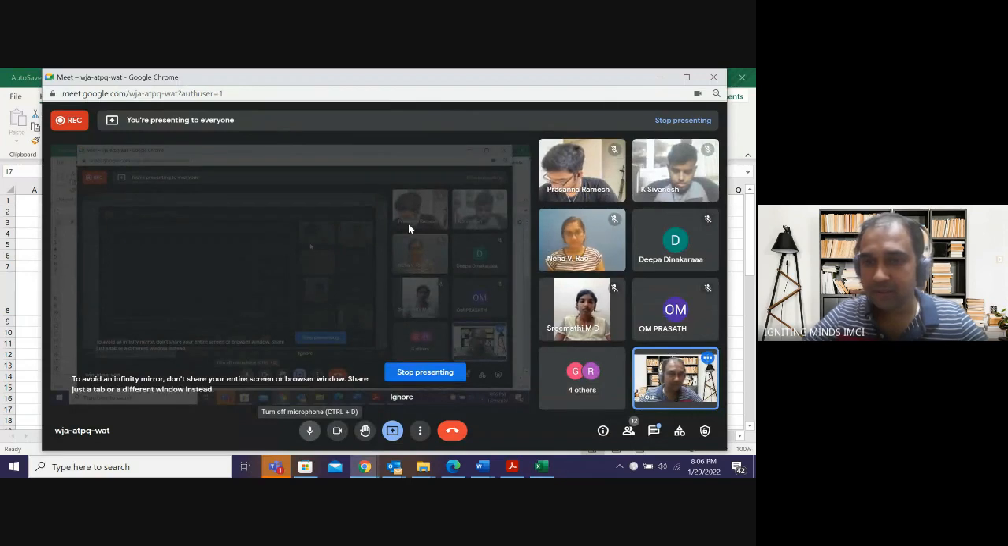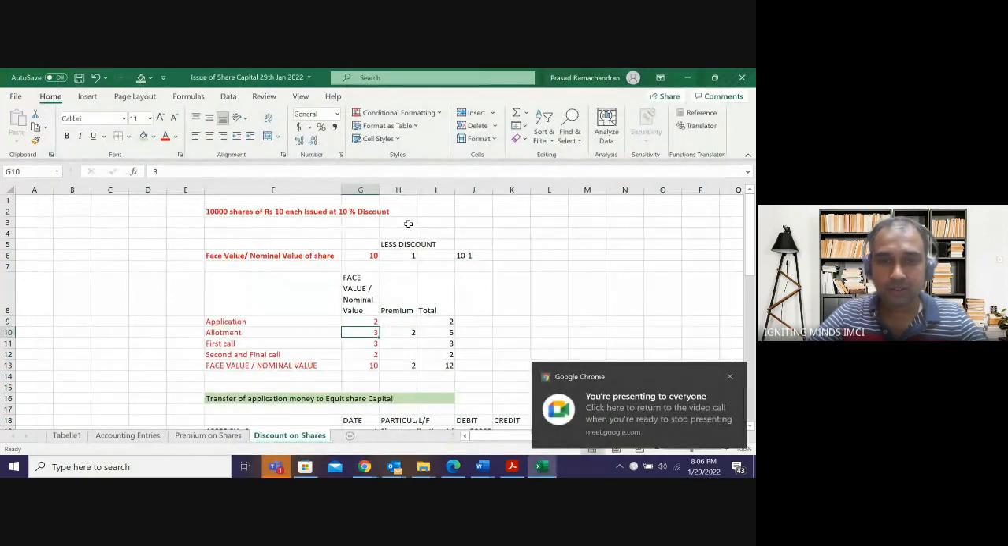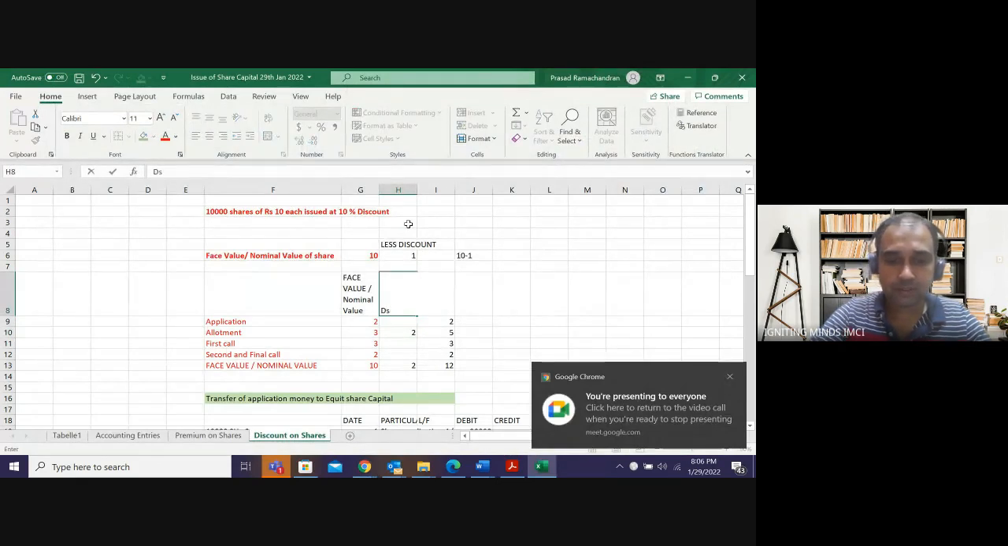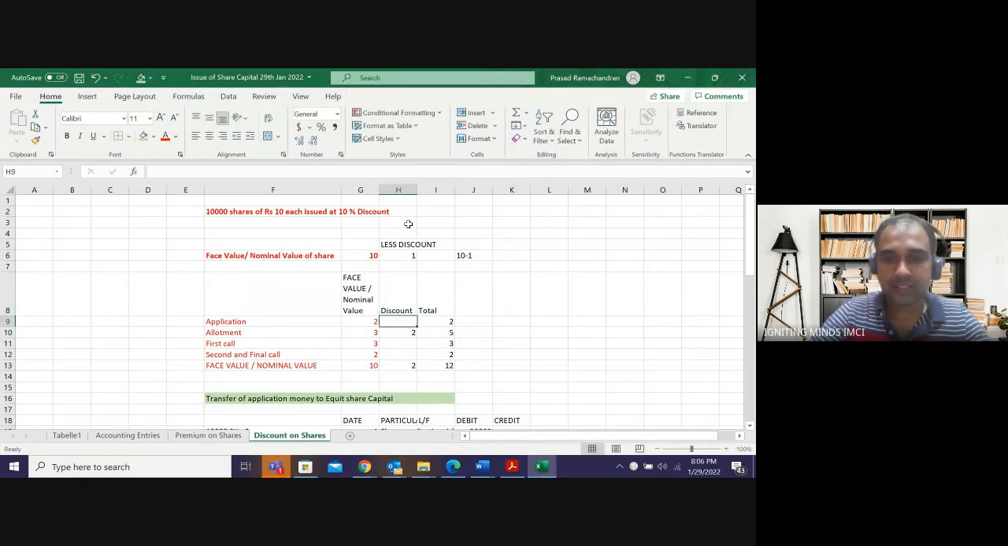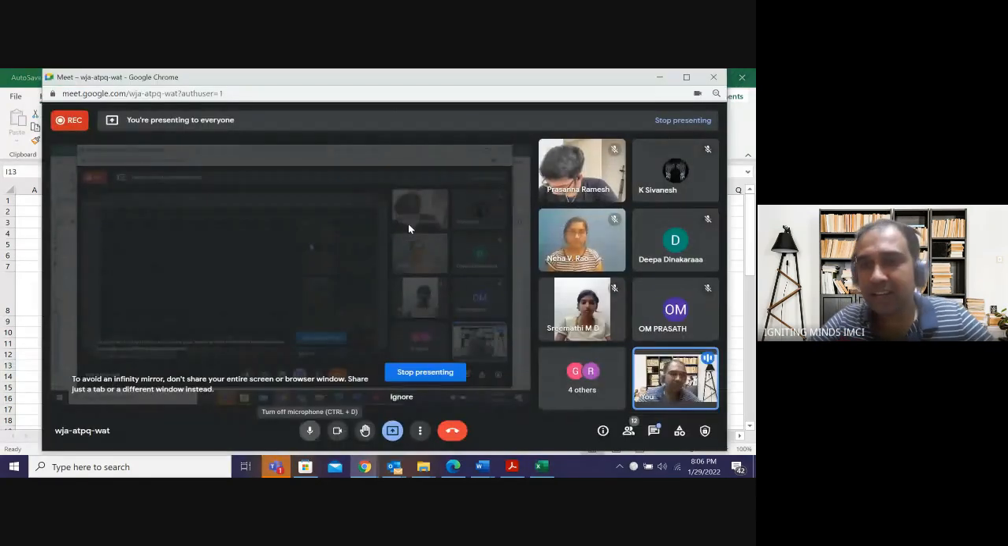Am I clear? So here the share will be 10 rupees and the discount will be 1 rupee. So my share will be 10 minus 1, which is 9 rupees, but I will not call it 9 rupees. I will call it 10 minus 1. Purposely 10 minus 1, because 10 rupees will go to capital and 1 rupee will go to discount.